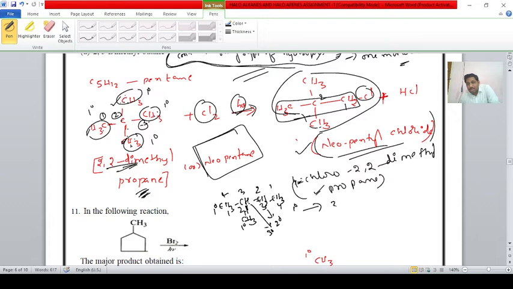Here, three different types of carbon atoms are present. Hence one monochlorination product is not possible. Primary is possible, secondary is possible, and tertiary is also possible. Only when one type of hydrogen atom is there can it give one monochlorination product. Okay, students.